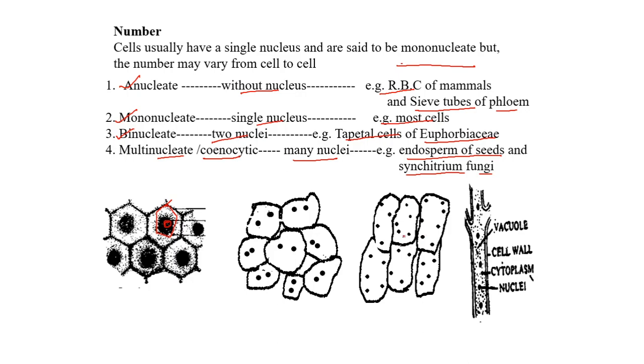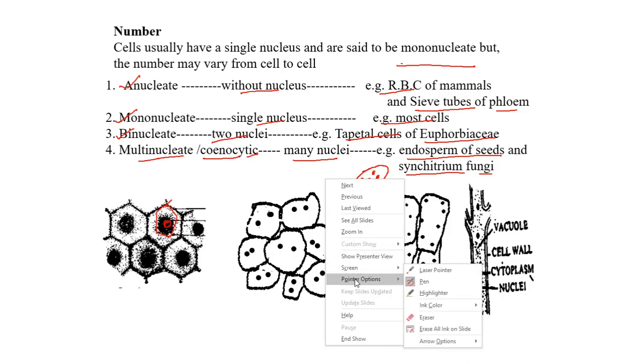This multinucleate condition of the cell is due to a free nuclear division. That is, when the nucleus divides, the division of the nucleus is usually followed by a cell wall. Here, instead of formation of cell wall, the nucleus just keeps on dividing without forming a cell wall, as a result of which the cell accumulates large number of nuclei, resulting in the formation of a multinucleate or coenocytic condition. So the number of nuclei is also not constant in all the cells. It differs from cell to cell.